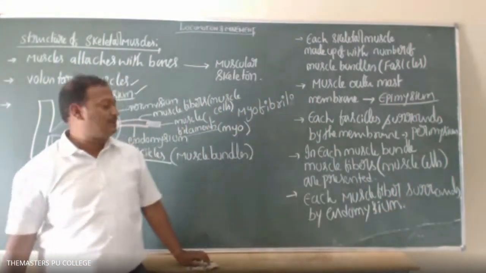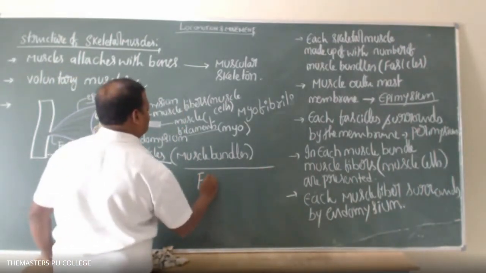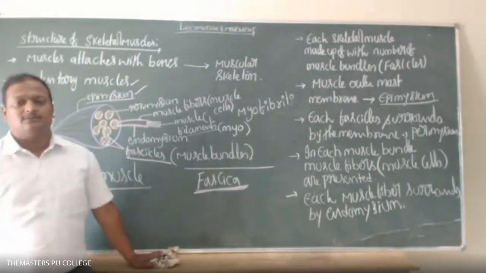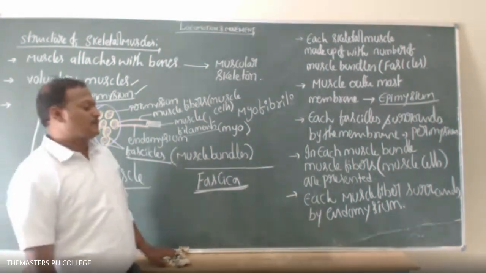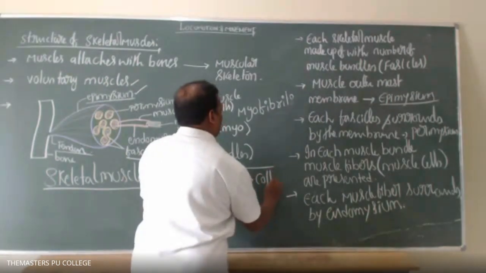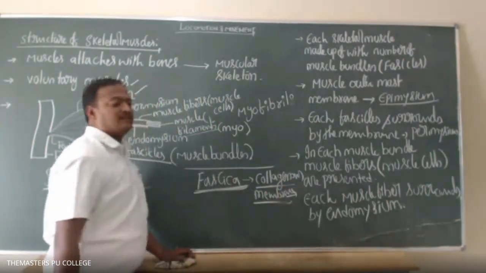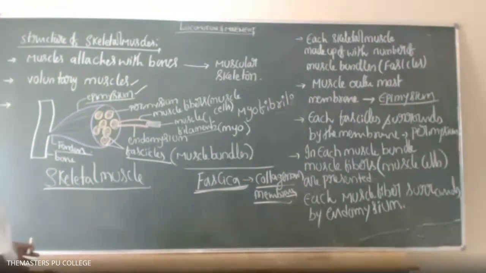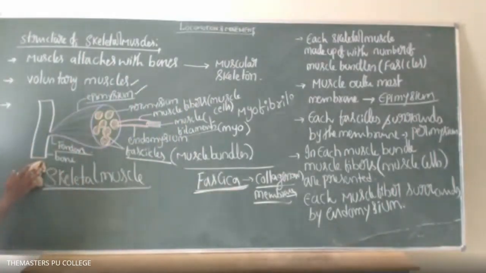Endomysium membrane. In NCERT, as per the NCERT textbook, the membrane given is fascia, a collagenous membrane. What is the collagenous membrane? That is fascia. The membrane that surrounds the muscles is called collagenous membrane, and the membrane name is fascia. Until this clear, students, right?